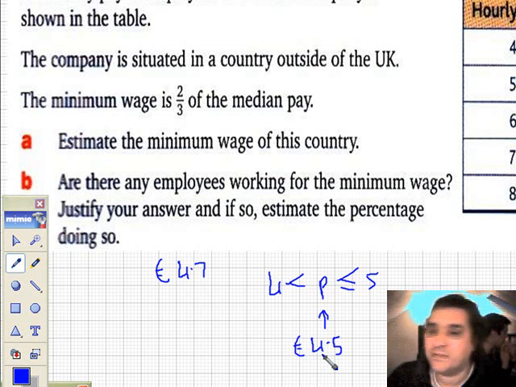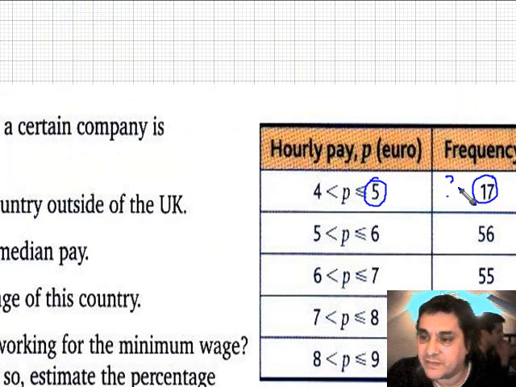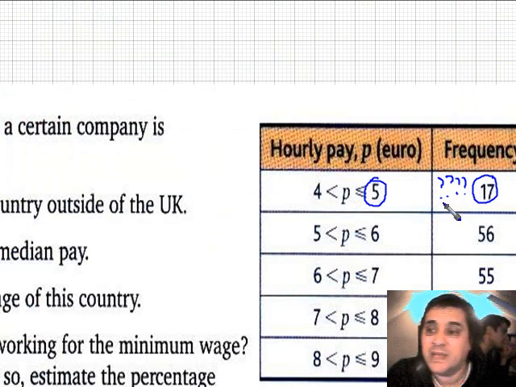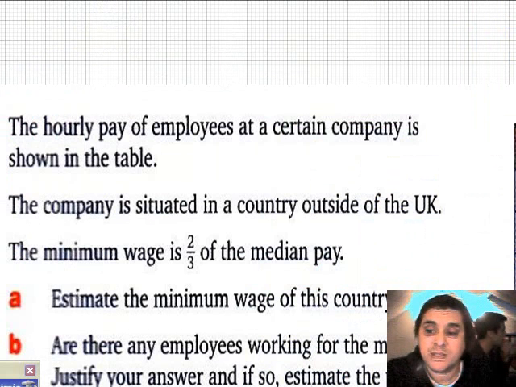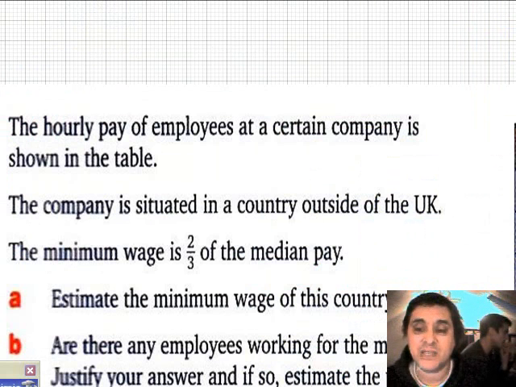That's the problem with cumulative frequencies being given to you, frequencies given to you in group data. We do not know where these 17 people's actual individual hourly rates of pay lie, but we know there were some between 4 and 5 euros. So in terms of being able to calculate percentage, it can't be done.